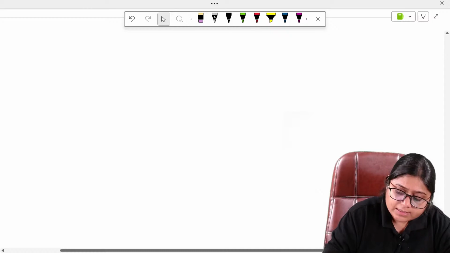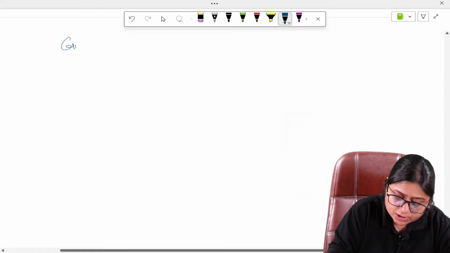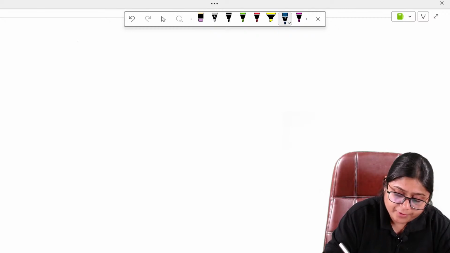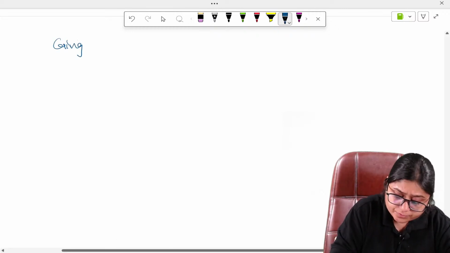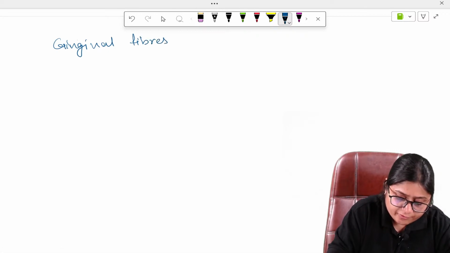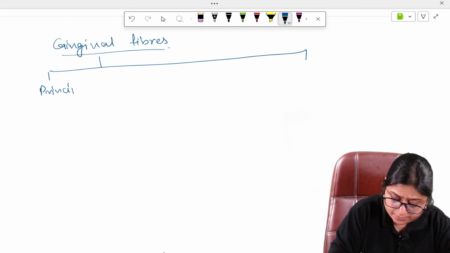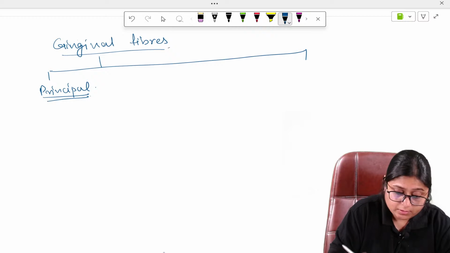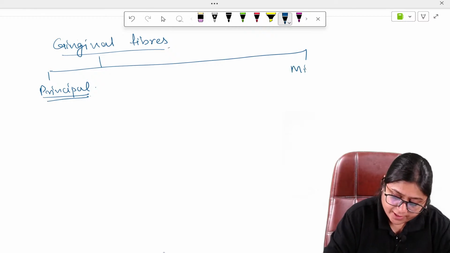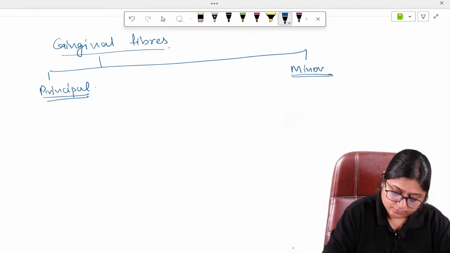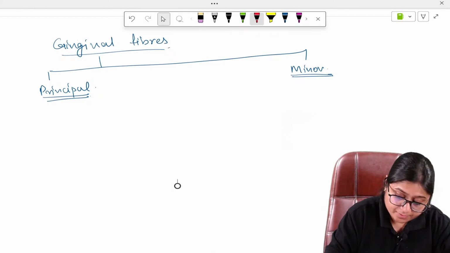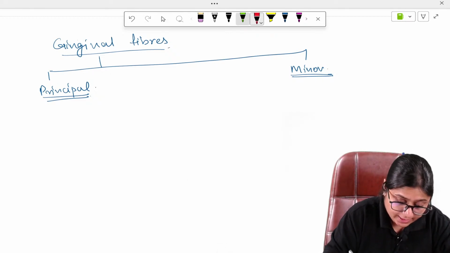So in short, we will read about the gingival fibers as well, and after that we will take a break. These gingival fibers are divided into two: principal fibers and minor fibers. The principal fibers were given by Arnim and Hagerman.